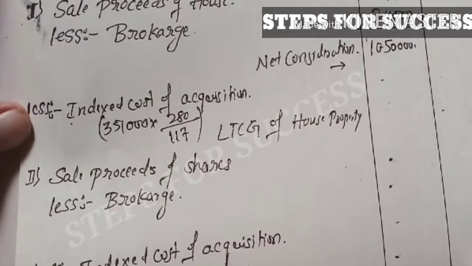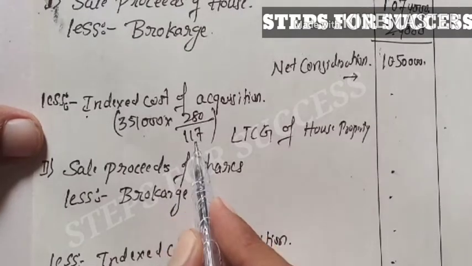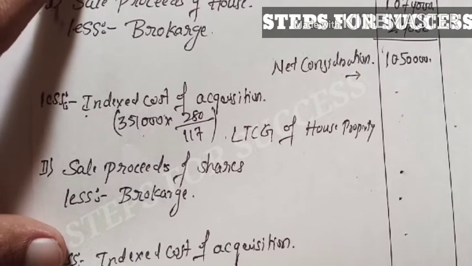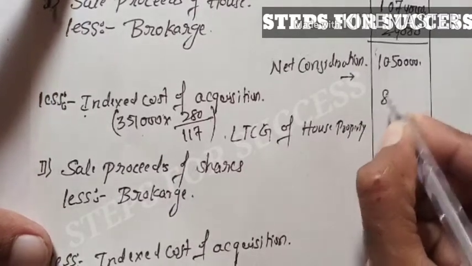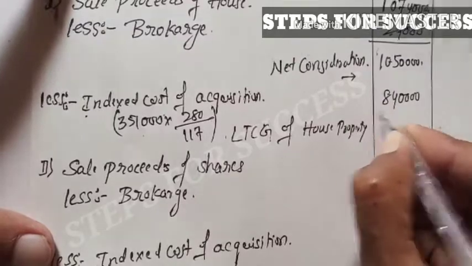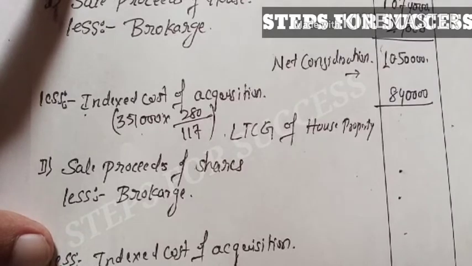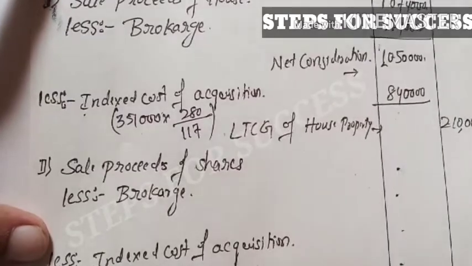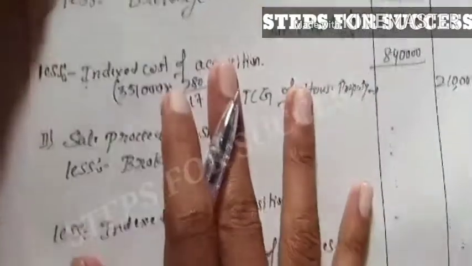So 3,51,000 into 280 upon 117 gives 8,40,000, which is the indexed cost of acquisition. We subtract it from the net consideration 10,50,000, leaving 2,10,000. It is our long-term capital gain on the house property. So one sale is completed.